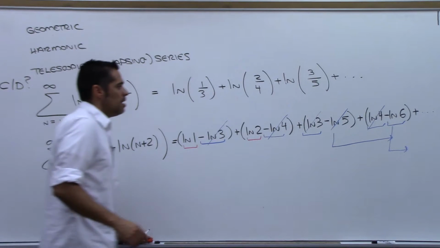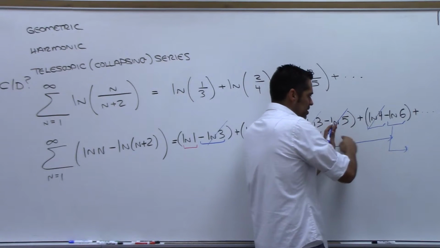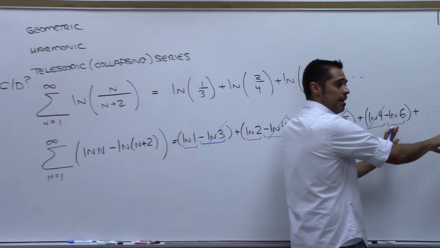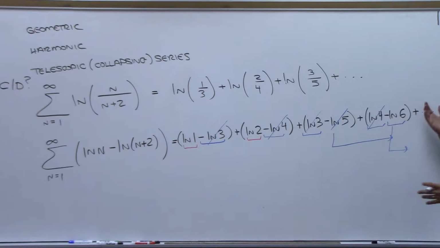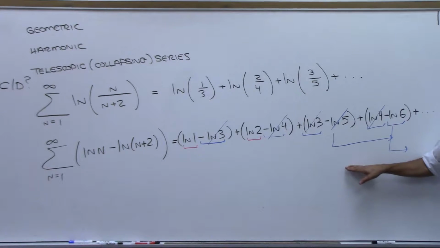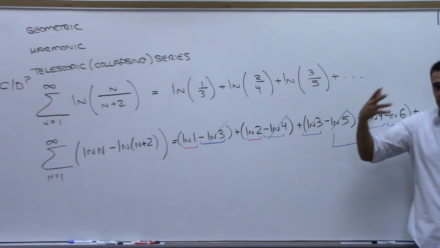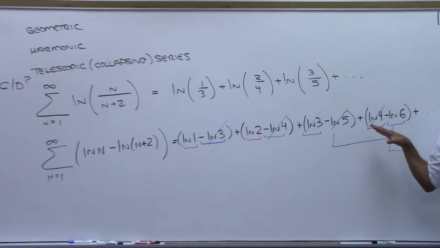The problem is, though, I know that these keep on canceling with something further downstream, but if I ever stop, I won't have something downstream anymore to cancel with, right? So we're on the right track, but this is not going to be the way we get our final result. This is just for us to see what's going on, all right?